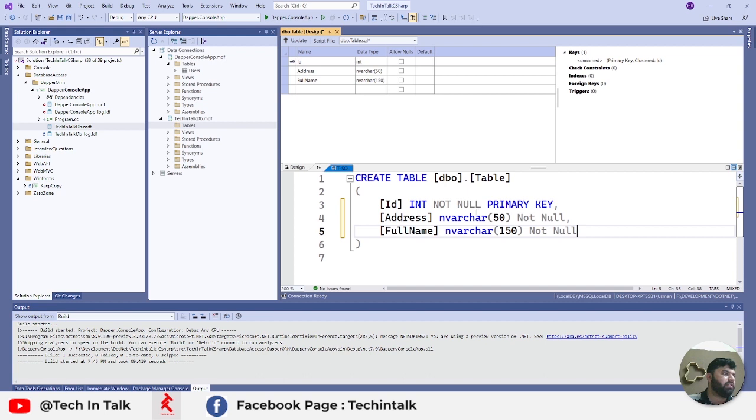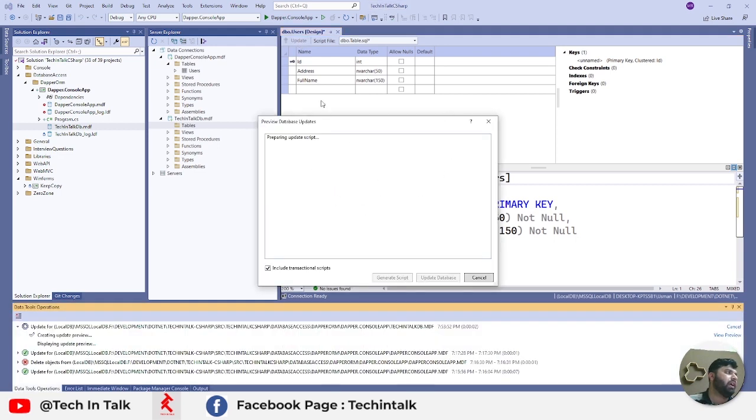Now you can see, as soon as I am changing the query here, the UI is getting updated. And for the table name, I need to update that as well. I can name it as users, because this is information about users, and I will use S to make that plural. So that's the query now, and to actually create that table in the database, I will click on that update button here.